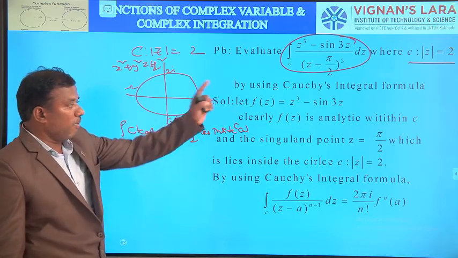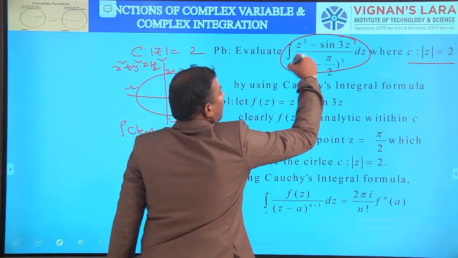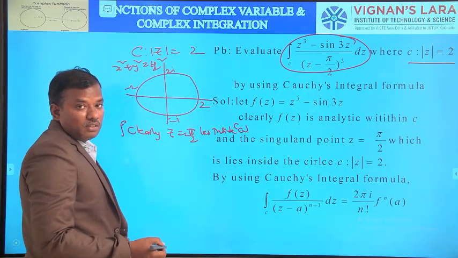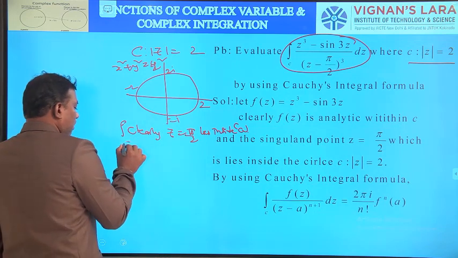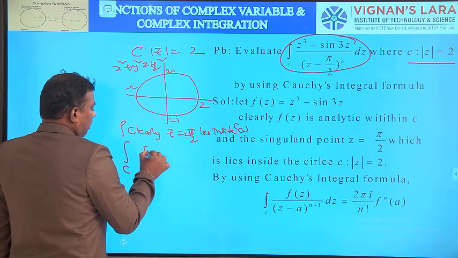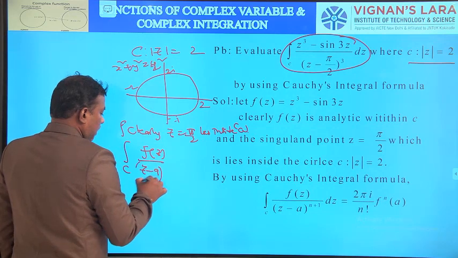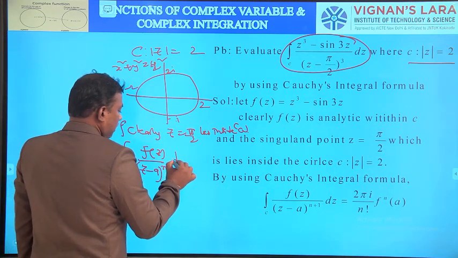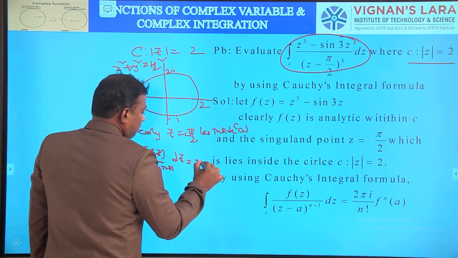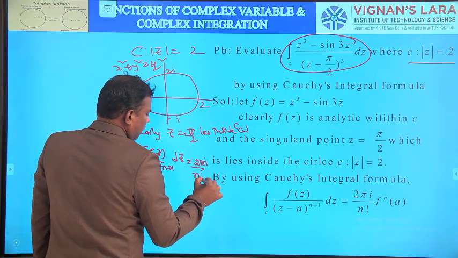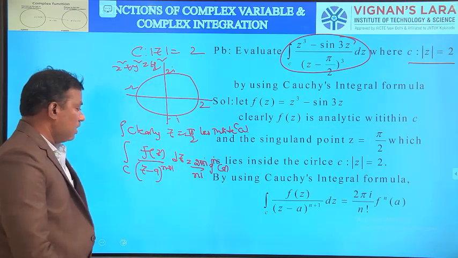So what is the singular point? Pi by 2, and this pi by 2 is repeated thrice. So we can apply the generalized Cauchy's integral formula. What is Cauchy's integral formula? The integral over C of f of z by (z minus a) whole power n plus 1 dz is equal to 2 pi i by n factorial into f power n of a. This is the generalized Cauchy's integral formula.